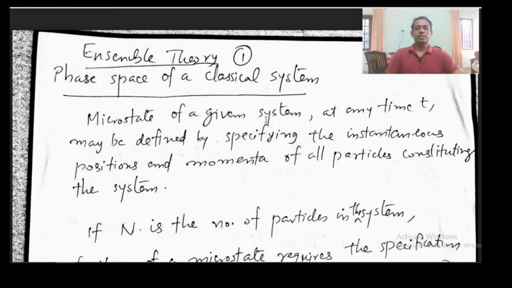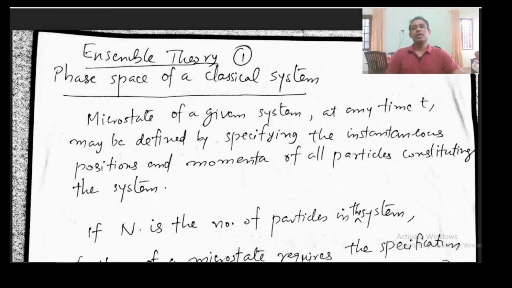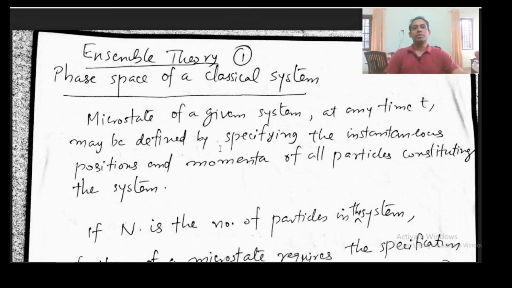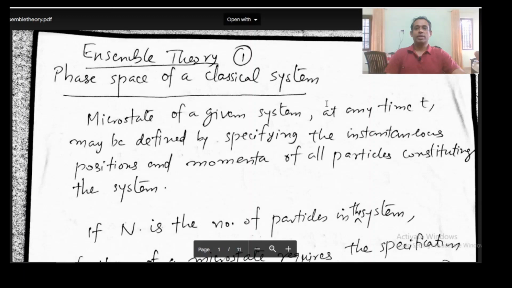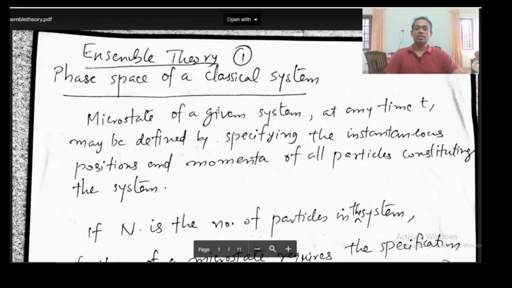Hello everyone. Today we are going to look at the ensemble theory in classical mechanics. So essentially we are going to see classical statistical mechanics, and we start from the phase space of a classical system. So what is phase space of a classical system?